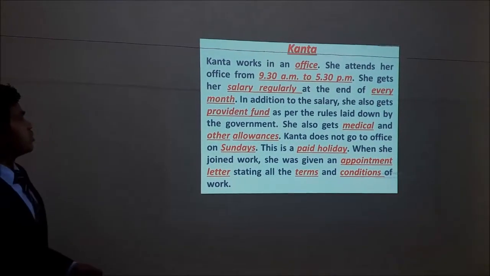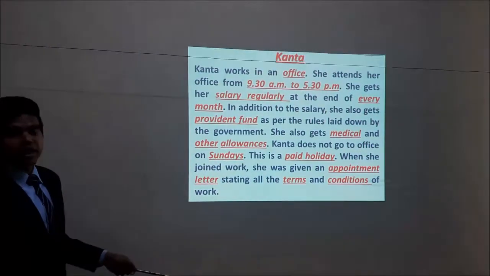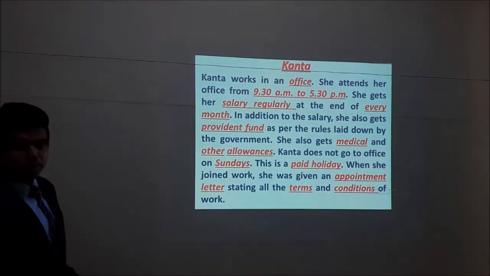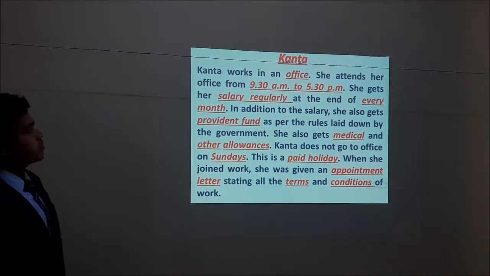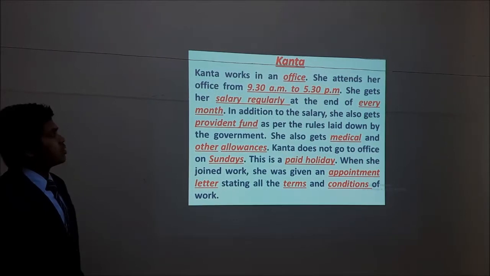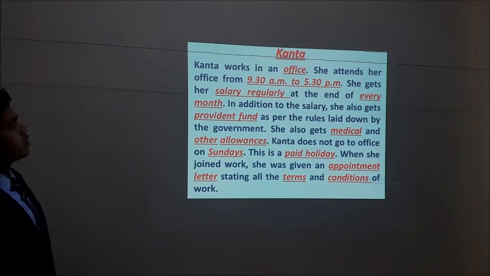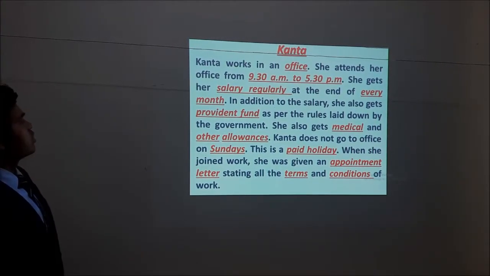Now can you see this one? This is the story about Kanta. Anyone can read? Please volunteer. Kanta works in an office. She attends her office from 9:30 a.m. to 5:30 p.m. She gets her salary regularly at the end of every month.